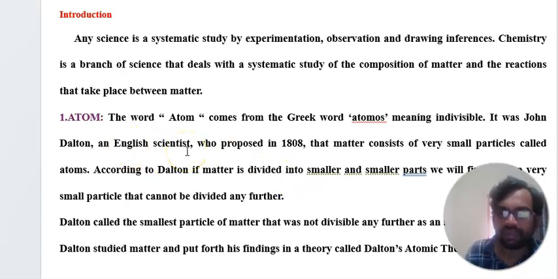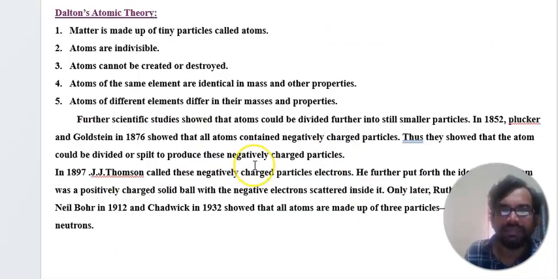After a number of years, he brought out some postulates in Dalton's atomic theory. What are the main points? You can see here clearly. Matter is made up of very tiny particles called atoms.